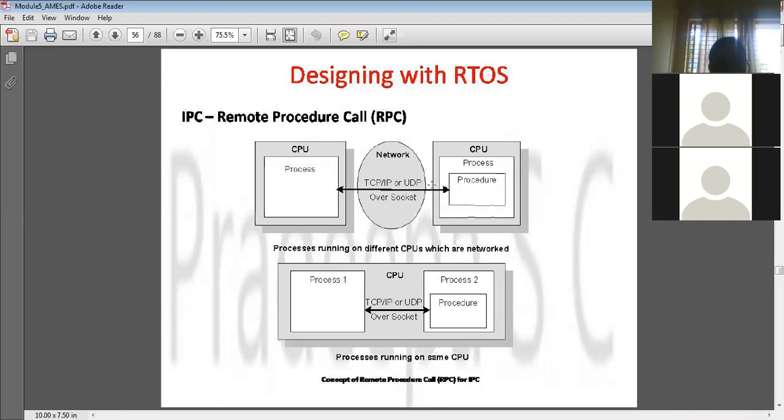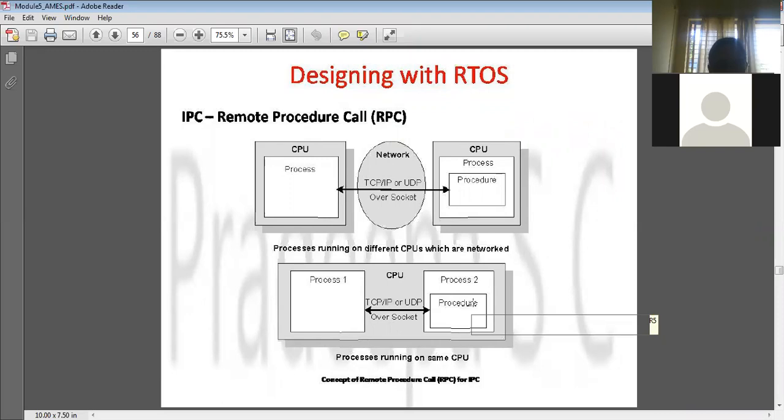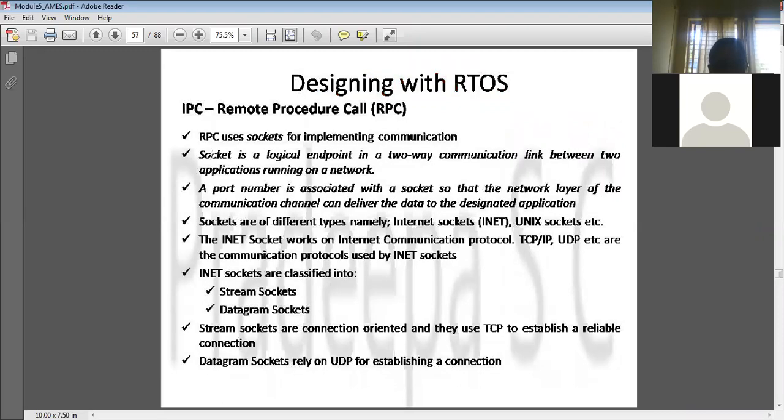In the User Datagram Protocol it is not like this. If the data is lost, the client who is sending will not get any acknowledgement, right? So there are two techniques used for sending data packets from source to destination, but the method is called remote procedure call. That is, two computers are talking to each other. How are they communicating? With the help of sockets, right? The sockets are nothing but system calls here. So here you can see that RPC uses sockets for implementing the communication.